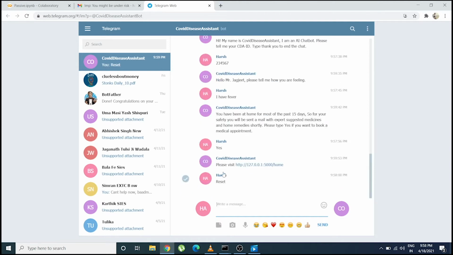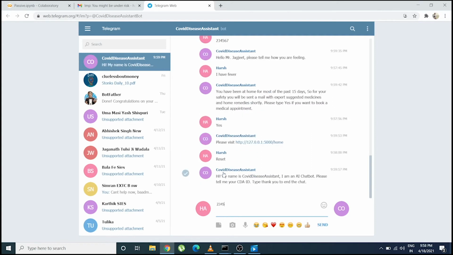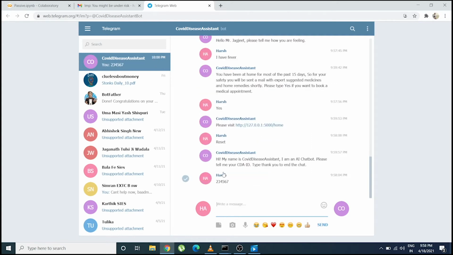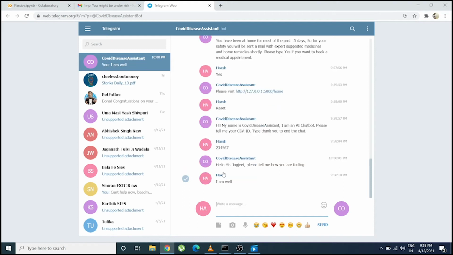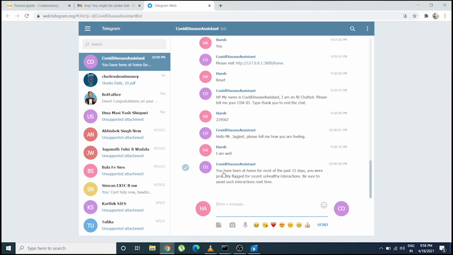Now for the last case, when the safe person says that they do not have any symptoms and says that he is well. So here the bot mentions that they have been flagged for unhealthy interactions and wants them to stay safe in the future.